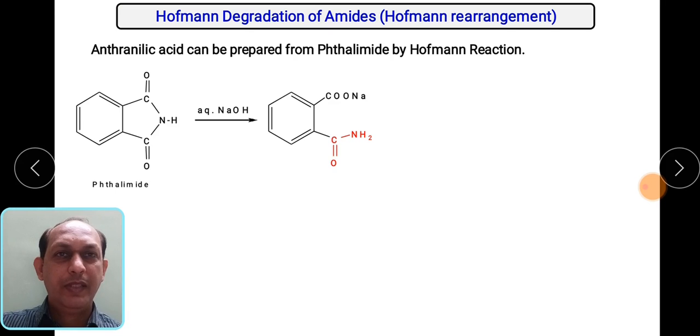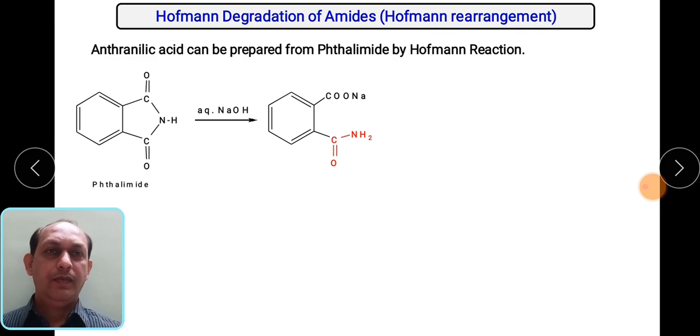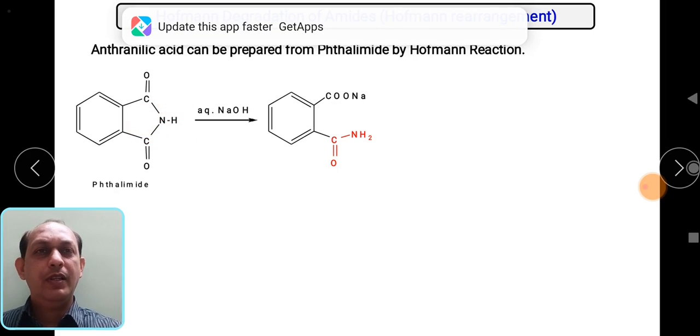Let us take one more example of Hofmann degradation, in which anthranilic acid is prepared from phthalimide. So this is the Hofmann degradation or rearrangement method, for which phthalimide is taken. This is the structure of phthalimide, which is reacted with aqueous NaOH. What will happen? This bond between the C double bond O and N will break.